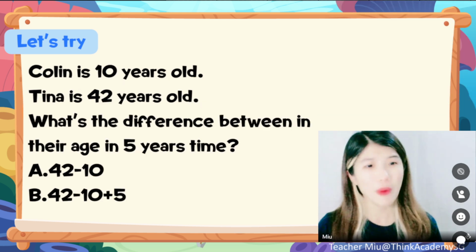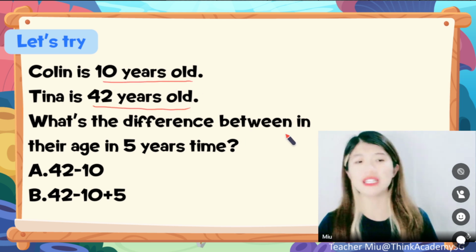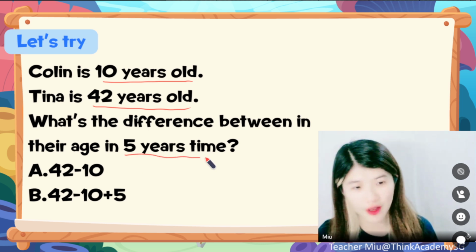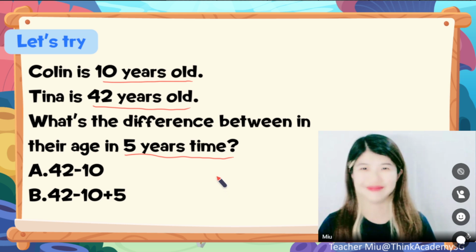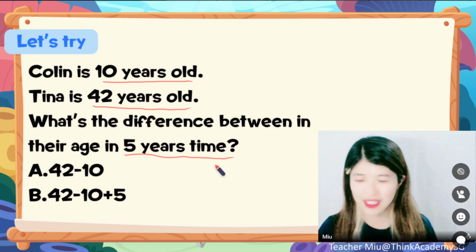Good. What about the next one? Collins is 10 years old and Tina is 42 years old. What is the difference between their ages in 5 years' time? That means 5 years later. What do you think? Is it A or B? Well done, dear. Perfect. So many of you are getting it correct.